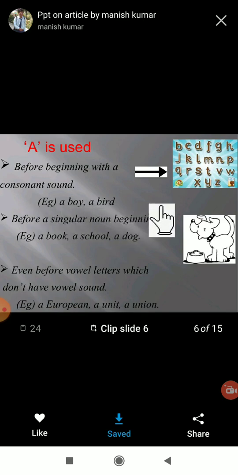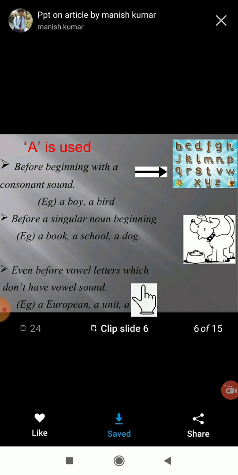Yes, one more. Here again, second, when to use again? Before a singular noun. Okay, before a singular noun. If it is a singular noun like a book, a school, for that singular noun we are using a. Yes or no? A bag, a book, a school, a dog.